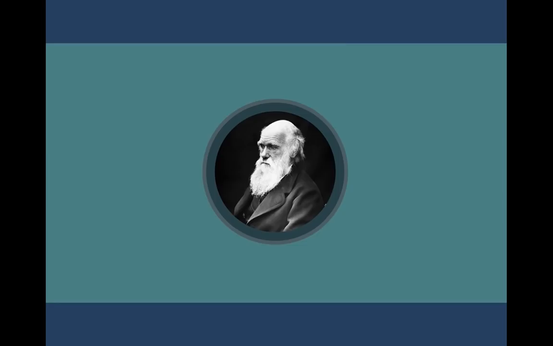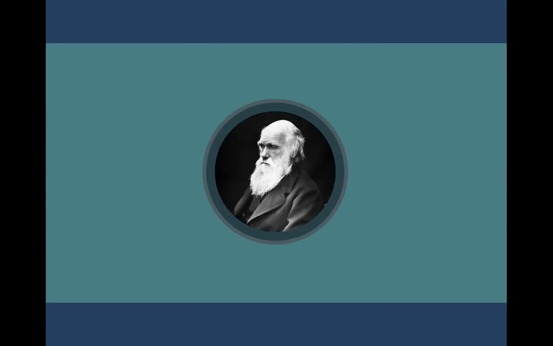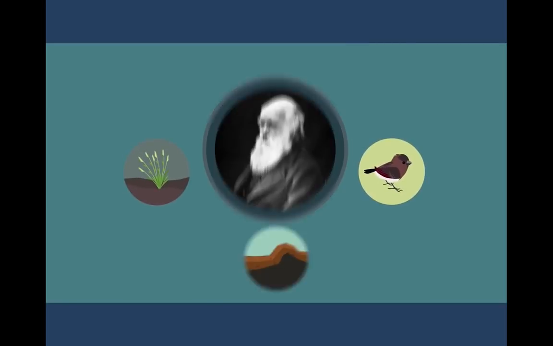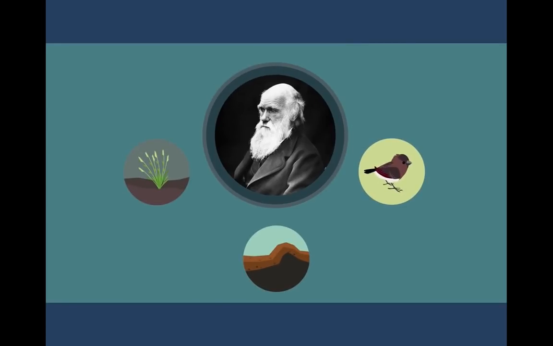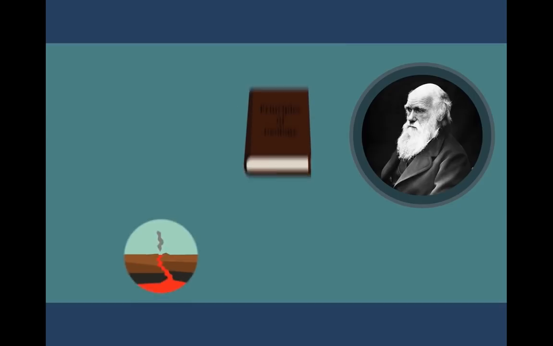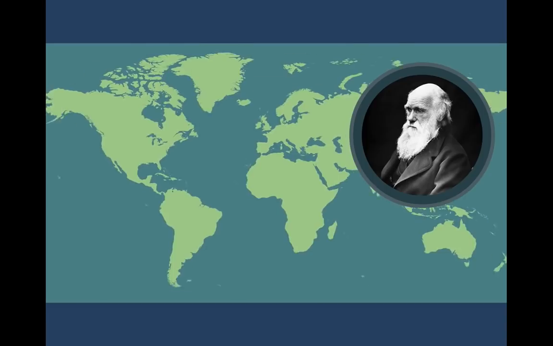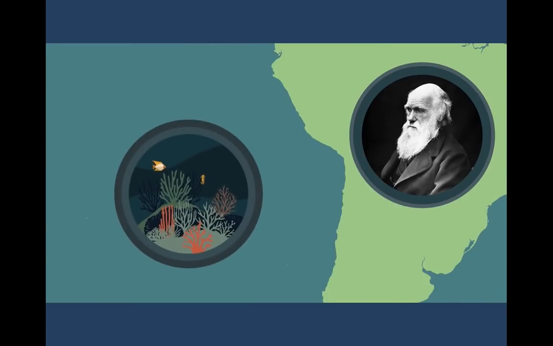At the age of 22, Darwin joined a 5-year voyage on the Navy survey ship the HMS Beagle in order to serve as a naturalist and companion to Captain Robert Fitzroy. Although a junior naturalist, Darwin was already skilled in both biology and geology, and he was expected to closely observe both plants and animals as well as rock formations. Whilst on board the Beagle, Fitzroy presented Darwin with an important book called Principles of Geology. This helped him to understand how landscapes changed as a result of geological processes, and led to Darwin suggesting that coral reefs in the Pacific Ocean developed as a result of tectonic plate movement.